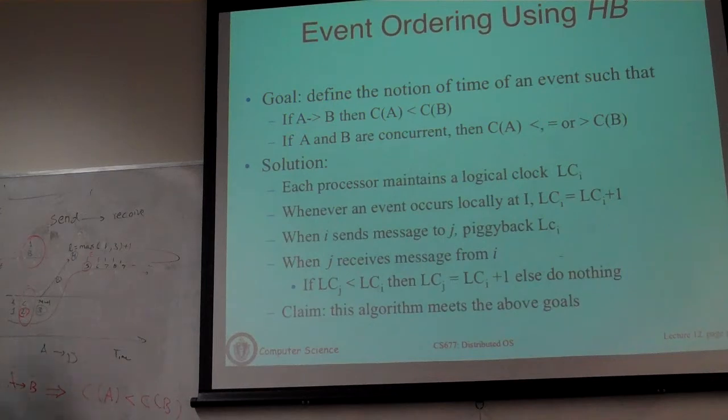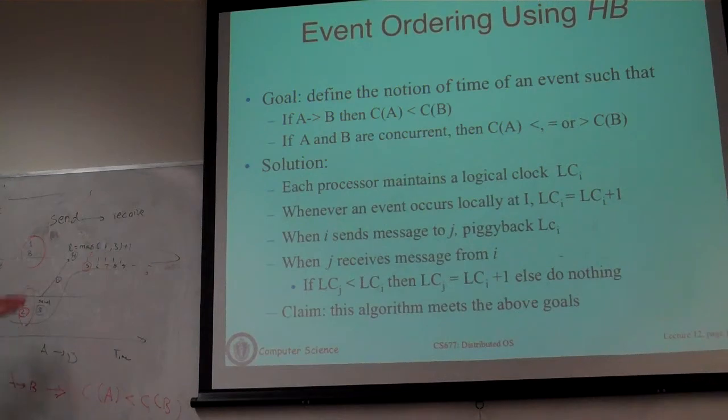What was actually pointed out is, now if you did this and I end up with a bunch of events and timestamps, and if I simply compare the two timestamps, can I reason about the order of events? Suppose I just gave you a log of events, saying events A, B, C have these timestamps, and you pick two random events, one from this log and one from that log. This has a timestamp of 1, this has a timestamp of 2. Can I just, by looking at the timestamps, say that because this timestamp is lower, this event has happened before this?